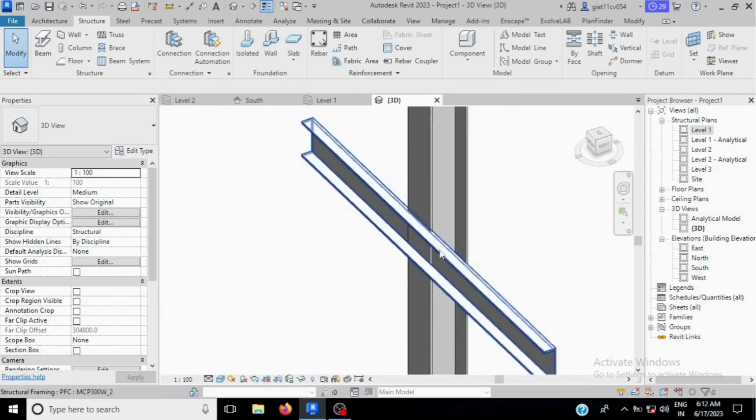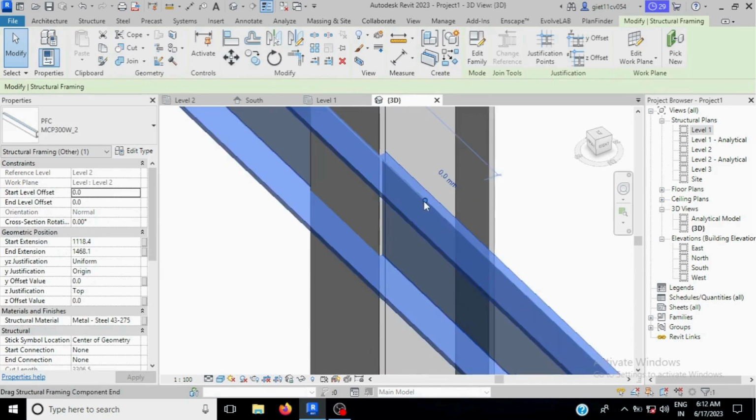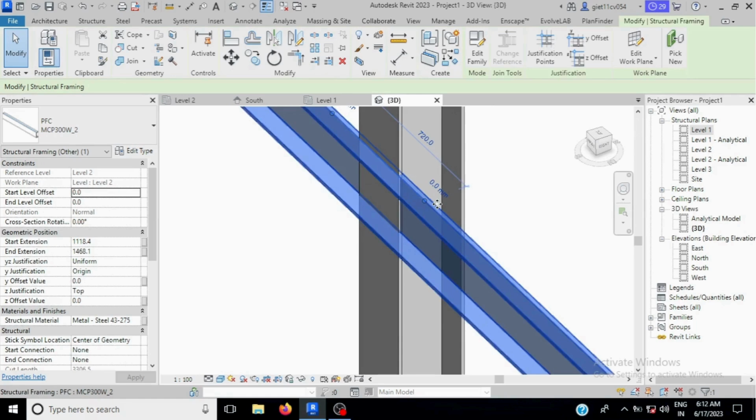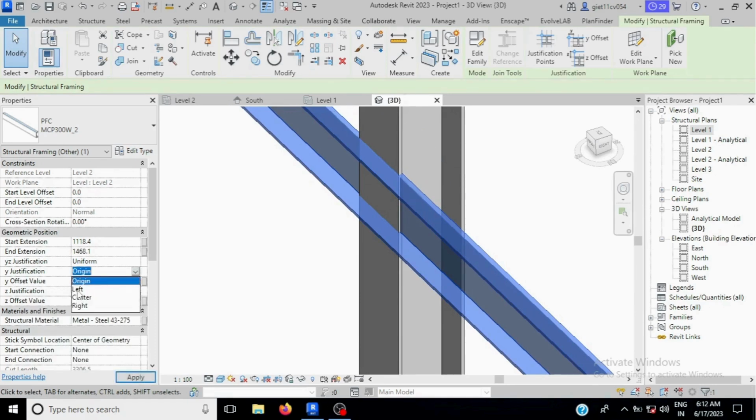So for that we have to select this beam, and we want this point to be in the corner. For that we have to set Y justification, make it left.